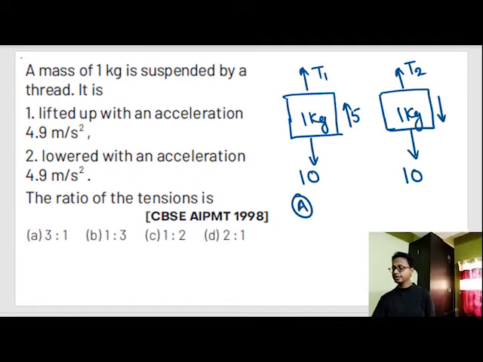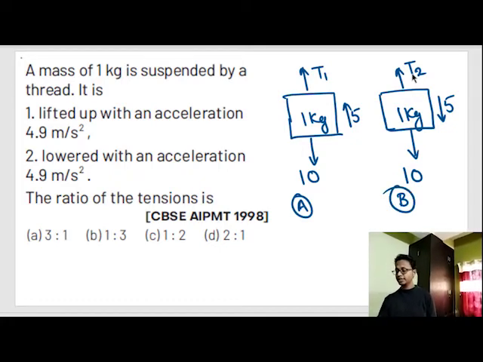And in case 2, it was lowered with an acceleration of 4.9, that can be roughly estimated as 5. So obviously the tension will be different, because if the tension out here is equal to the tension out here, the body would not be moving down, no? The body would be moving up. So since the acceleration determines the tension force in the string, the tensions are different.